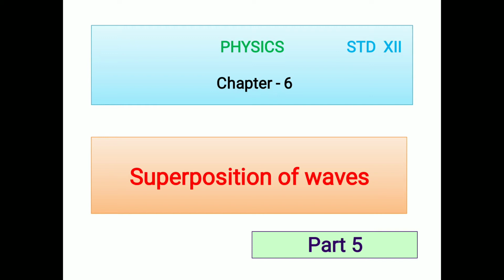From this formula, one thing should be clear: more the tension, more the velocity. It means the string is more tight, it vibrates fast. Or the string is loose, means tension is less, it vibrates slowly. You can observe this at home also.